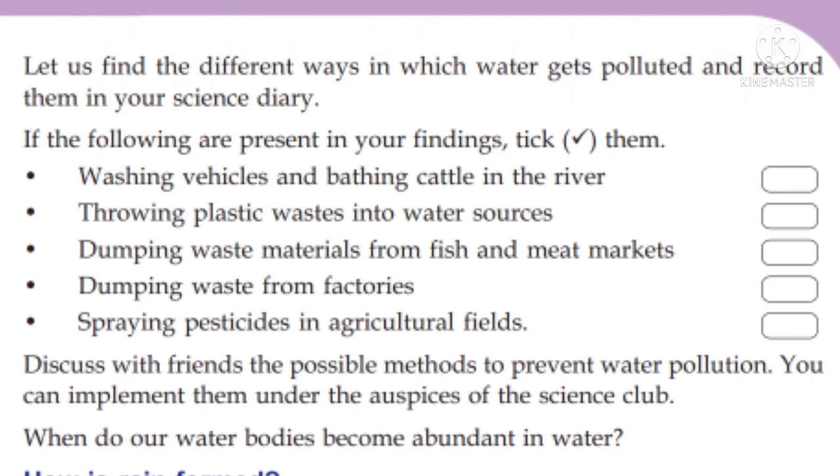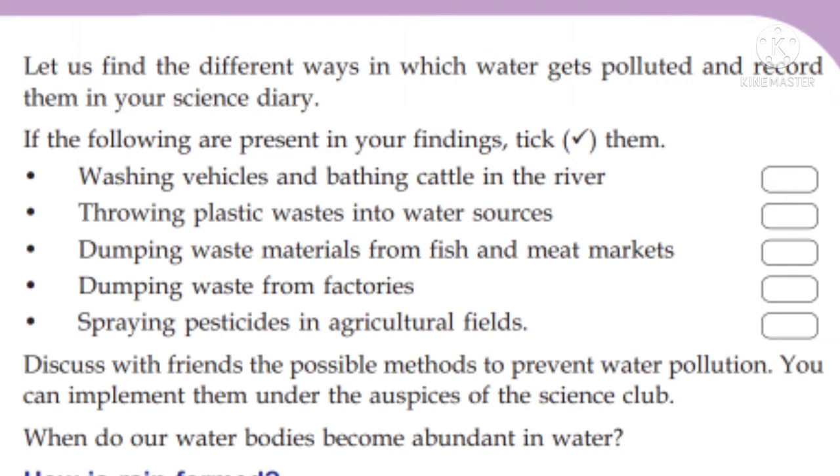So, you have to find out more possible methods to prevent this water pollution. We have to save water, so we have to protect water from pollution. We have to work against water getting polluted.